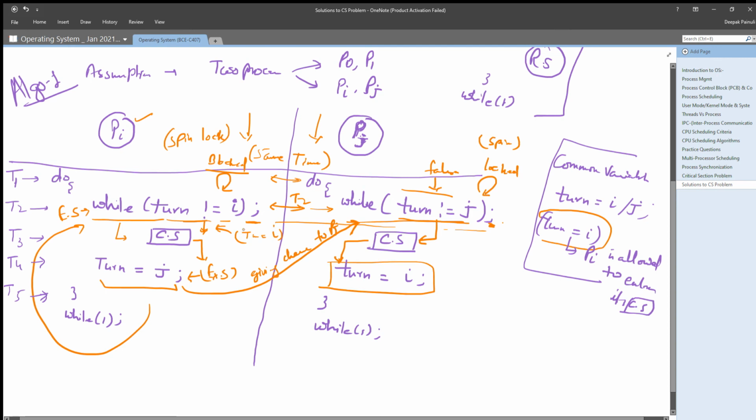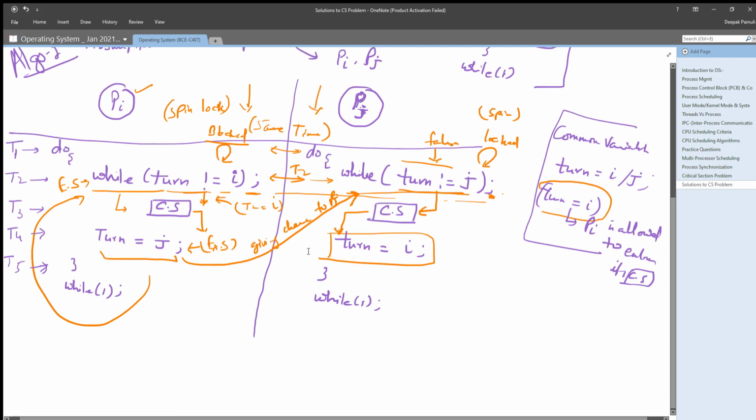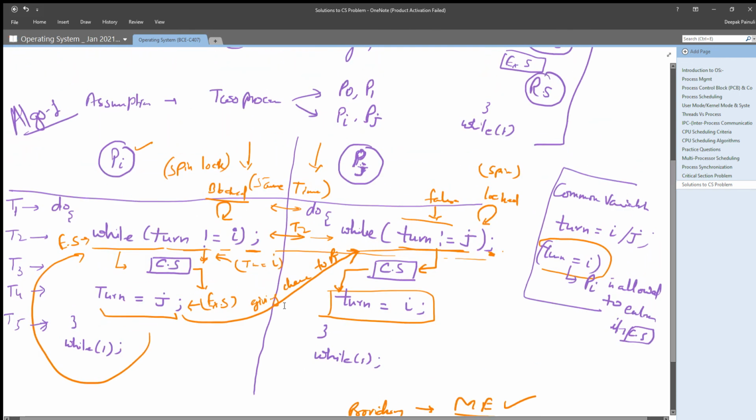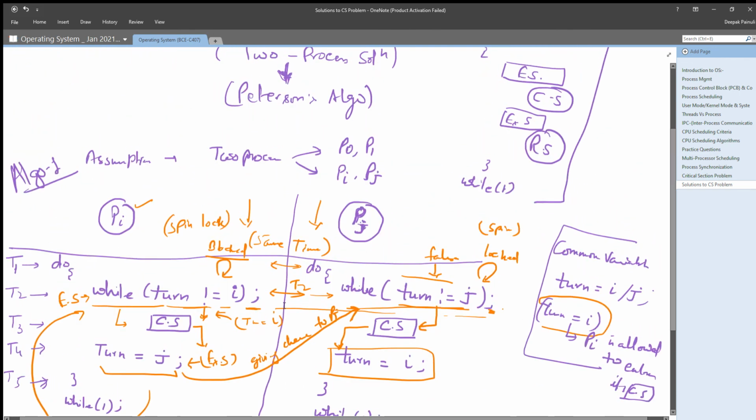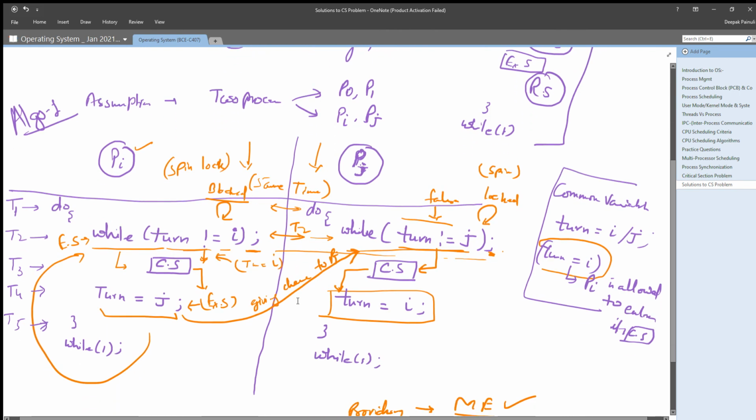So whatever you are seeing and analyzing here, this solution is simply providing mutual exclusion, right?